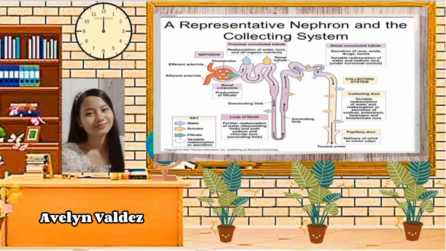In order to avoid cell damage, the amount of water and salts in the blood needs to be kept regulated, and nephrons play a vital role in this. The distal convoluted tubule, which is made up mostly of simple cuboidal cells, is the place where initial adjustments are made to the filtrate. Under the influence of the hormone aldosterone, sodium is reabsorbed, followed closely by chloride, whilst potassium or hydrogen ions are secreted into the tubule.